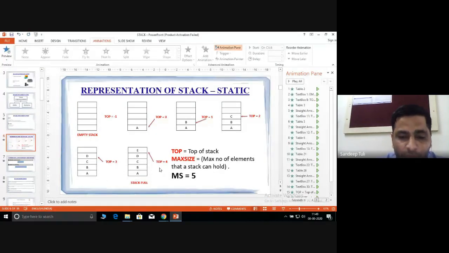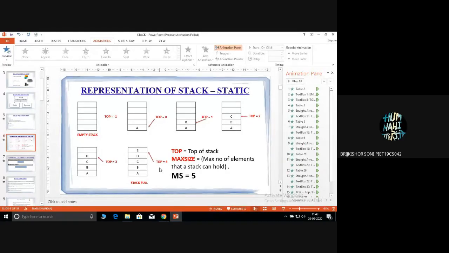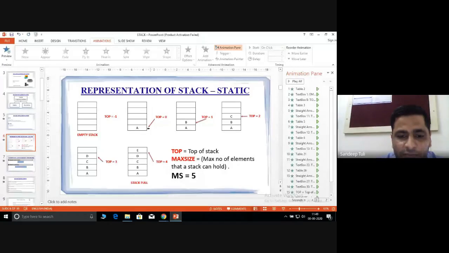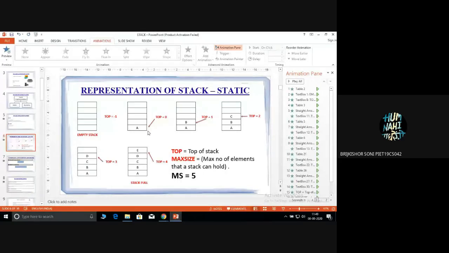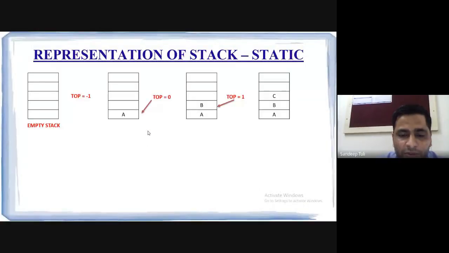But how will the top become 5? No, sir. Top will not be 5, because indexing goes only up to 4, sir. Just look at the example from the beginning. As soon as you insert an element, the value of top will be incremented. Look back. When A is there only, then top is 0. Then when B is inserted, top will be incremented. It is not like the top will be incremented first and then the element will be inserted.